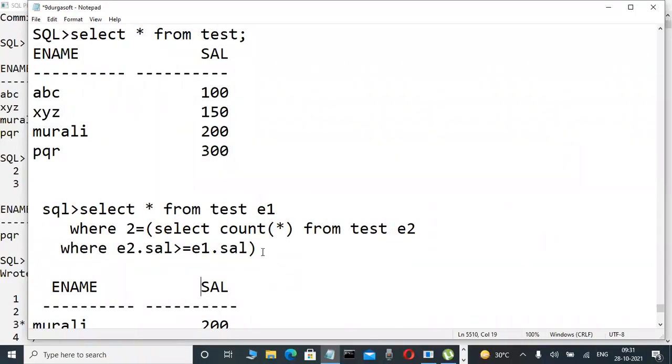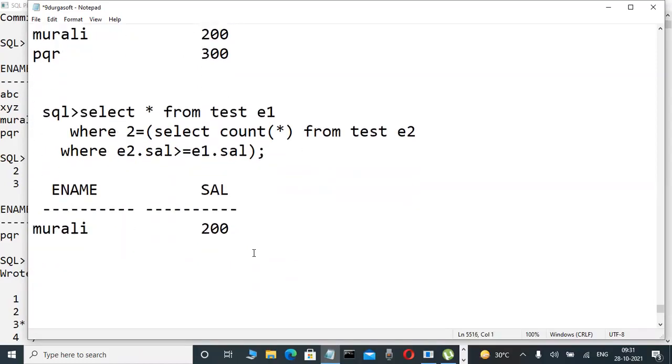For the second highest salary, 2 is equal to. It will display my name and also 200.